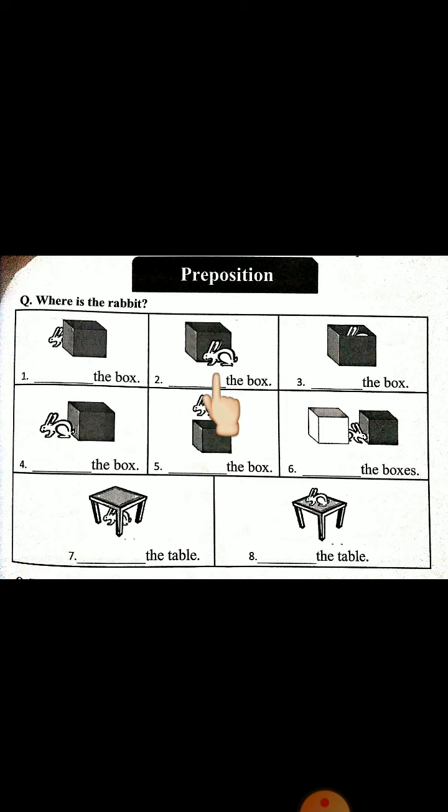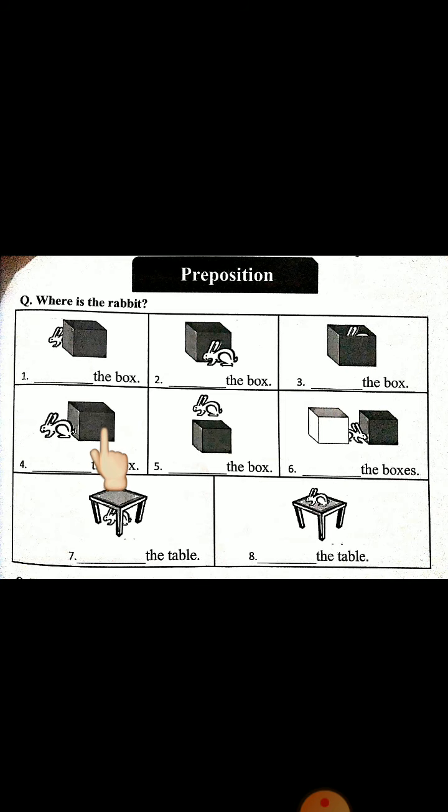Number 2. Dash the box. Where is the rabbit? In front of. उसके सामने है. In front of the box. The rabbit is in front of the box. Number 3. Where is the rabbit? The rabbit is in the box. उसके अंदर है. In the box.